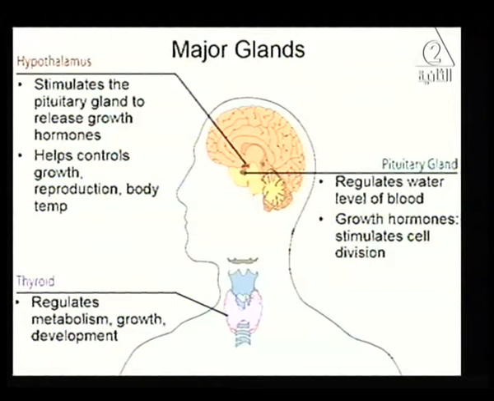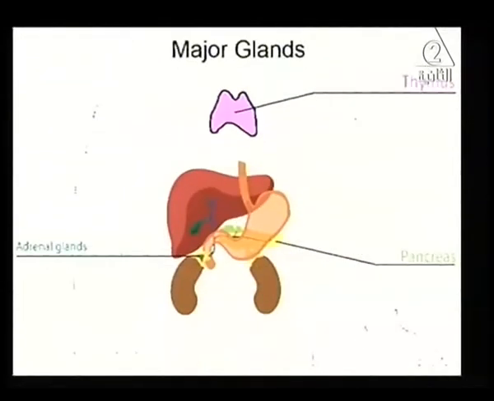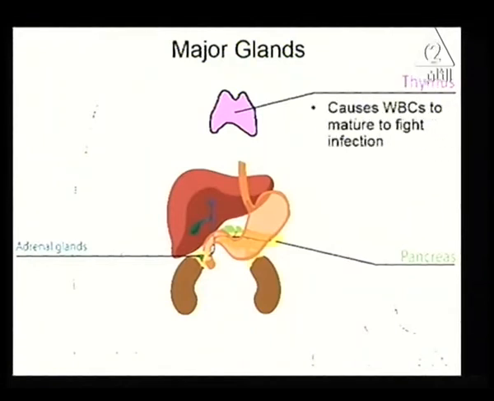Well, actually we have here extra information about the hypothalamus area, which stimulates the pituitary gland to release growth hormone. And we also have the pancreas and adrenal glands. You already studied the pancreas and adrenal gland, but you didn't study the thymus.